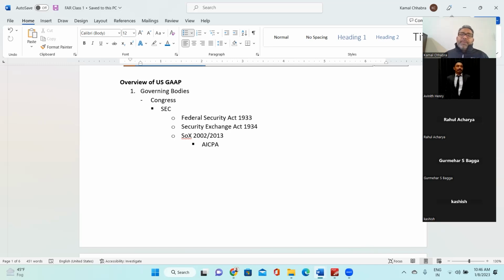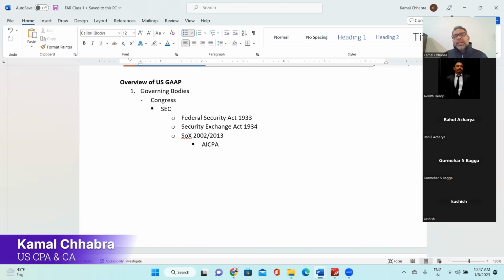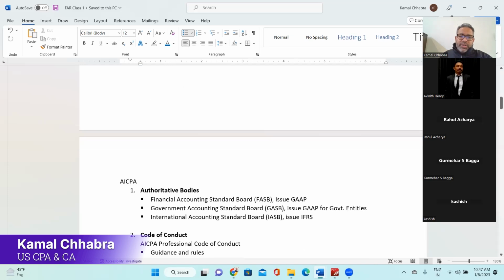Because of a lot of financial scams like Enron and Lehman Brothers, which you might have heard about, and to ensure financial stability and reduce financial scams in organizations listed on the securities exchange, they came up with the SOX Act 2002, which was recently amended in 2013, right? This is a brief background about the structure from the government body side.